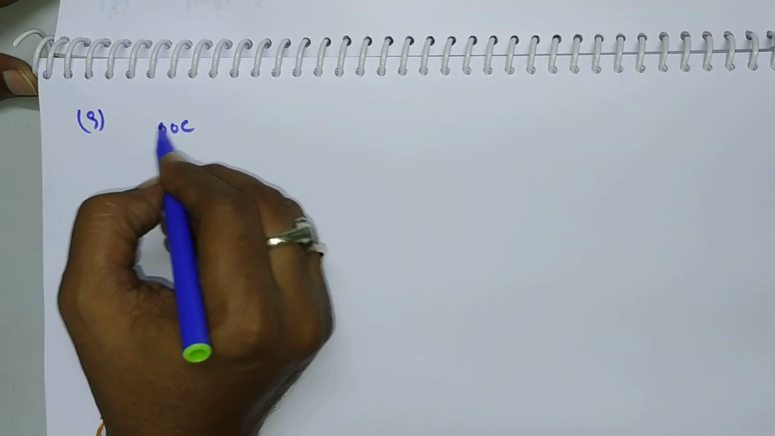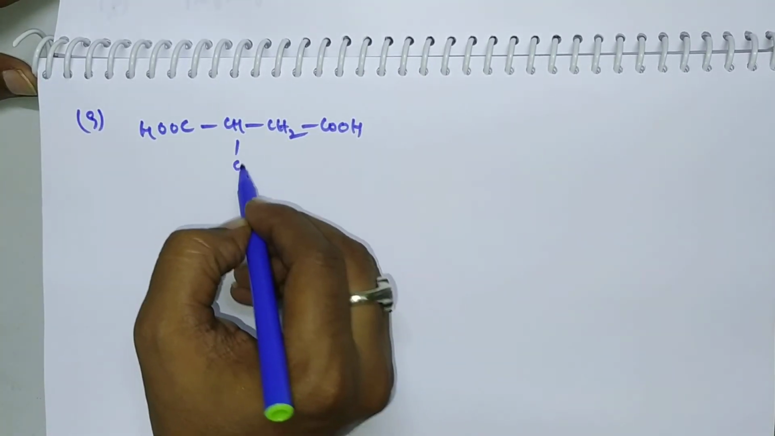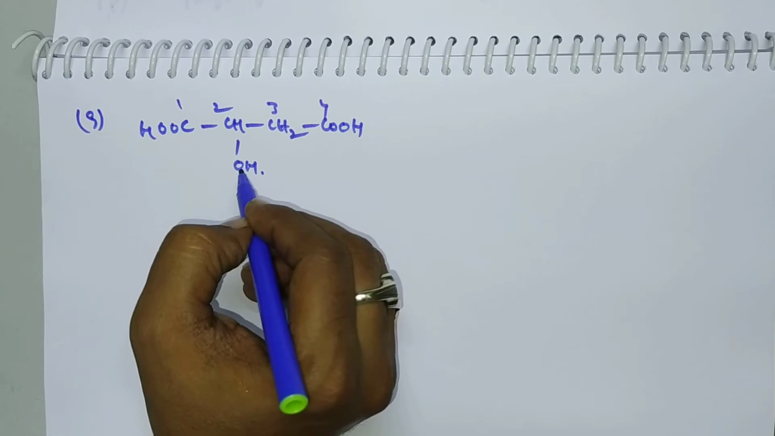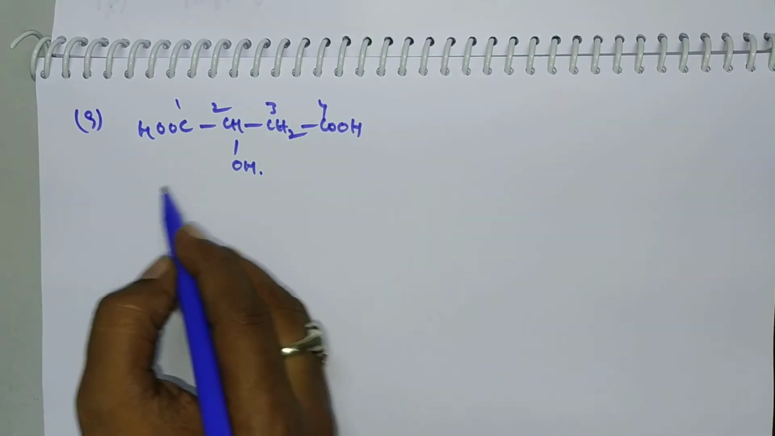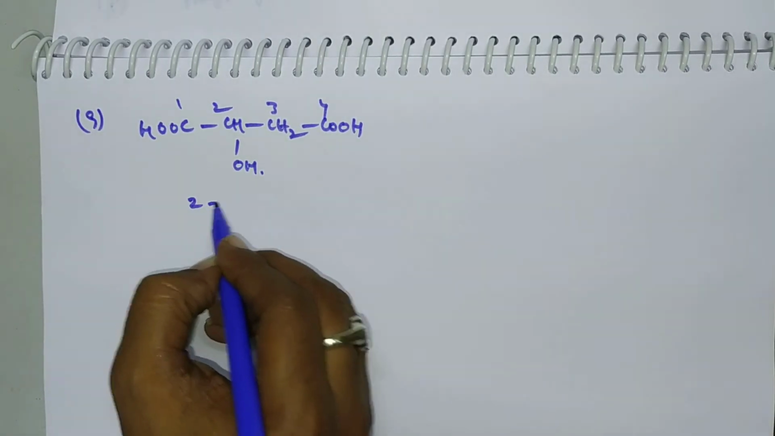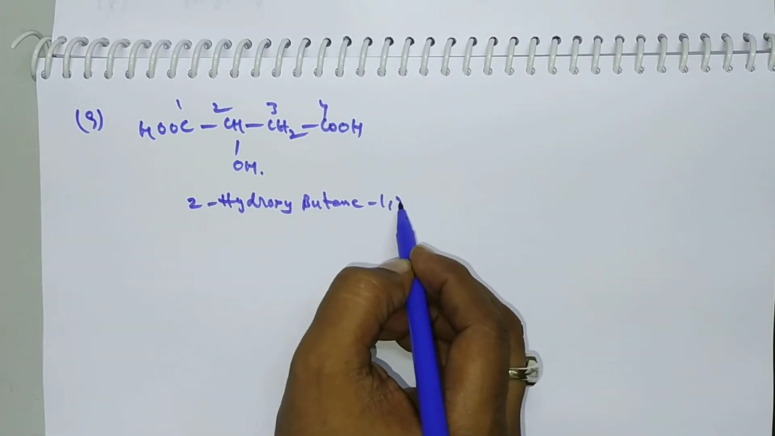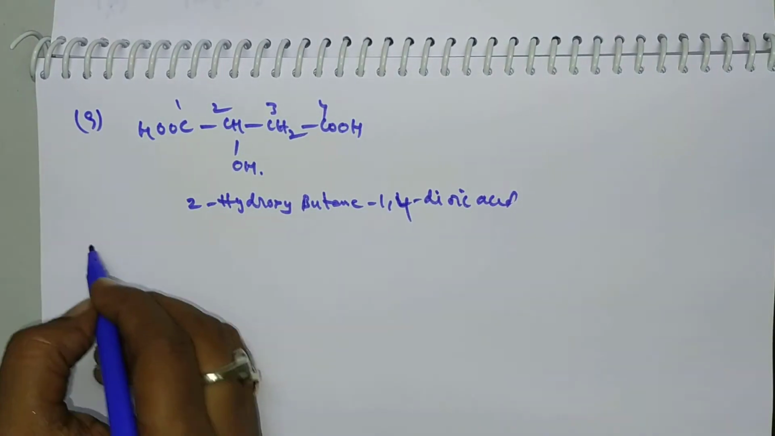Here the question is based upon IUPAC nomenclature. The 9th question: what is the IUPAC name of this molecule, with CH, CH2, COOH and OH? Here we have to give numbering 1, 2, 3, 4 like this. So 2 hydroxy, 4 carbons are there, butane, 1,4 dioic acid. Okay, 2-hydroxybutane-1,4-dioic acid. Next one.